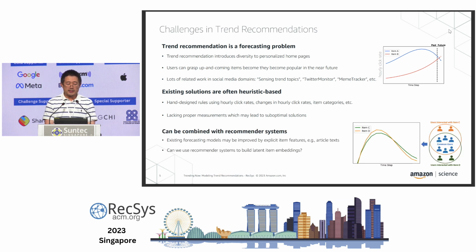Finally, trend recommendation can be combined with recommender systems. If we just use a pure forecasting model, we may be improved using explicit item features. But with a recommender system, we can also learn latent item embeddings from user behavioral data, and that can improve the performance of trend recommendation.